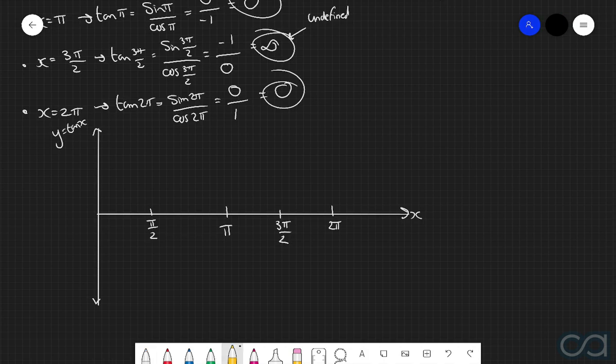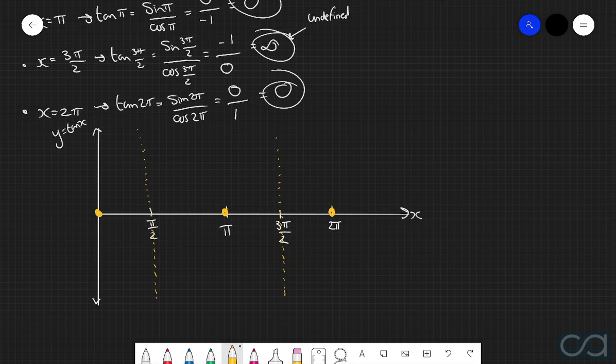So, first things first, we know that when x equals 0, then y is also equal to 0, so that's going to correlate to this point here. We know that when x is equal to pi over 2, then y is undefined, or in other words, infinity. So therefore, to represent this, we are going to draw a vertical asymptote when x is equal to pi over 2. When x is equal to pi, then y once again is equal to 0. And then once again, when x is equal to 3 pi over 2, y is undefined, or in other words, equal to infinity. So in order to represent this, we are going to draw another vertical asymptote when x is equal to 3 pi over 2. And then finally, when x is equal to 2 pi, then y is equal to 0. So that's going to correlate to this point here.